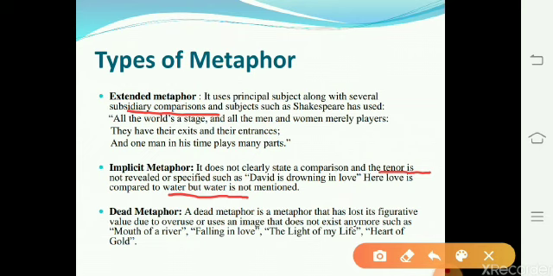Another type of metaphor is dead metaphor. A dead metaphor is a metaphor that has lost its figurative value due to overuse or uses an image that does not exist anymore, such as, for example, mouth of a river, falling in love, the light of my life, heart of gold.